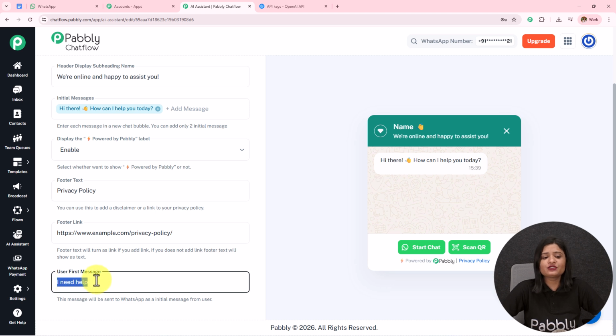And then we have this user first message where I've entered I need help. But it is not necessary that whenever a user is sending I need help, only then the queries will be resolved. The queries will be resolved based on whatever query or the message my users are sending.